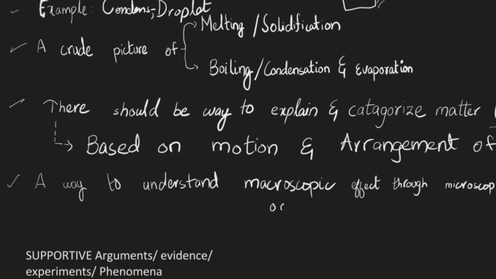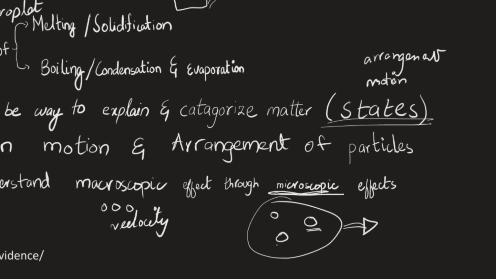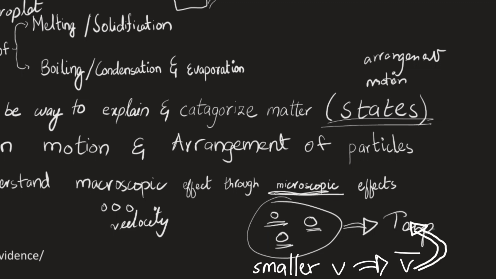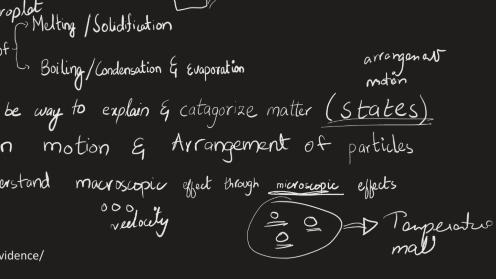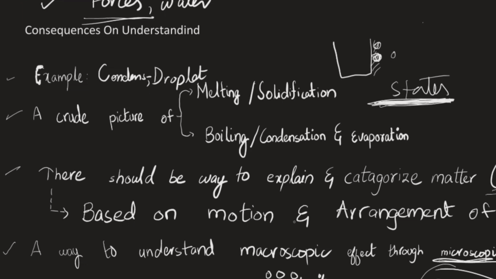The last influence on our understanding is that, hey, there exists this small world where you have smaller particles and you talk about their velocities and stuff. A concept you don't see in this larger world. I'm going to call it the macroscopic world. But in the microscopic world, there is going to be this quantity. Each particle is going to have a velocity. Well, these smaller velocities that we do not observe with our naked eye are going to give birth to this larger quantity called the temperature of matter, of the material. So, although we are still in a crude world, we have come across what states are, basically, essentially, the physical properties, but we're not done yet.